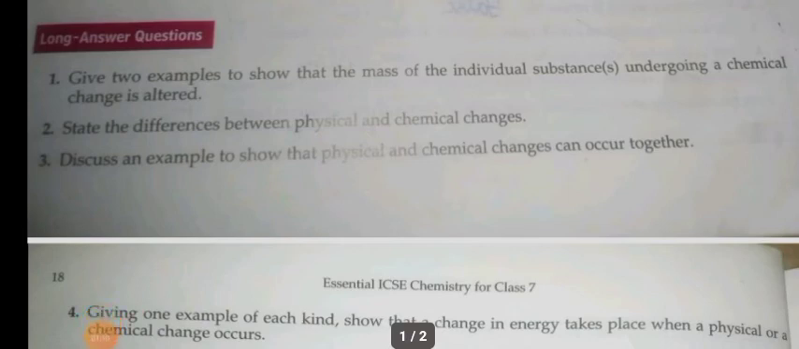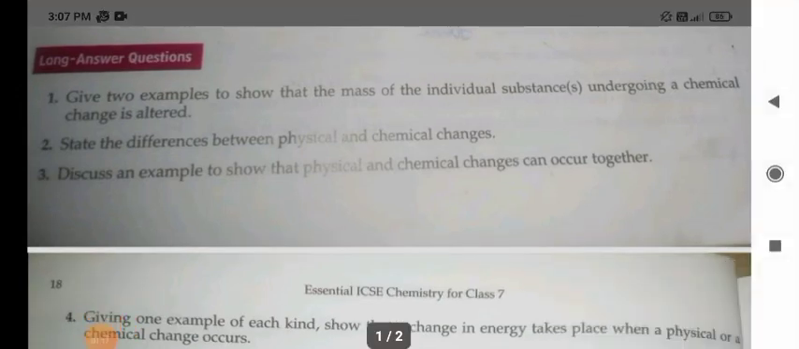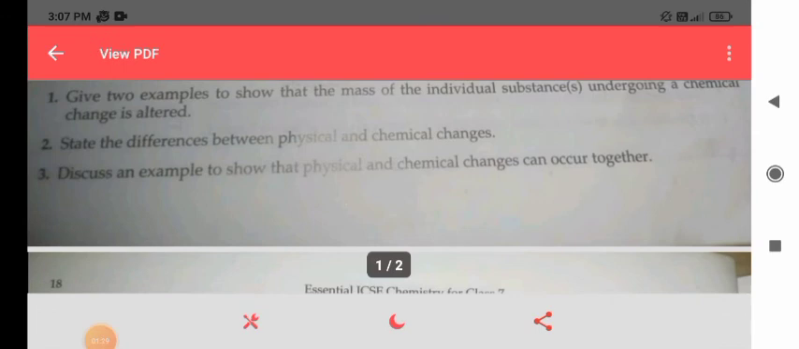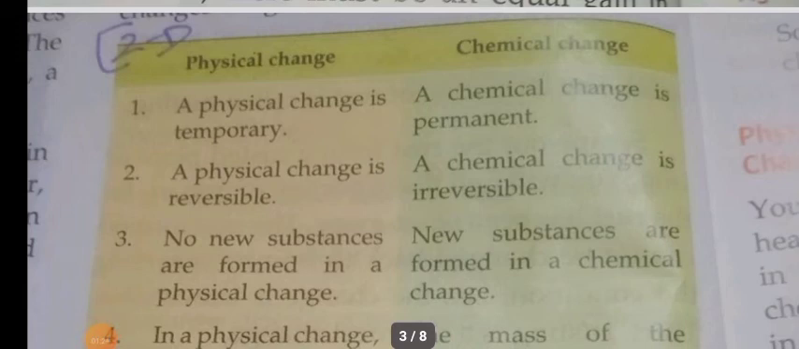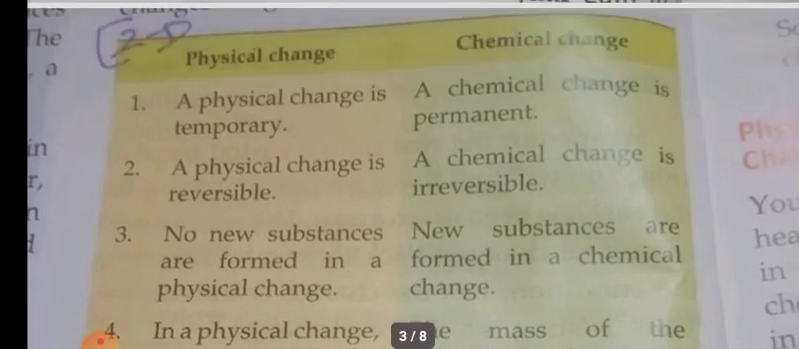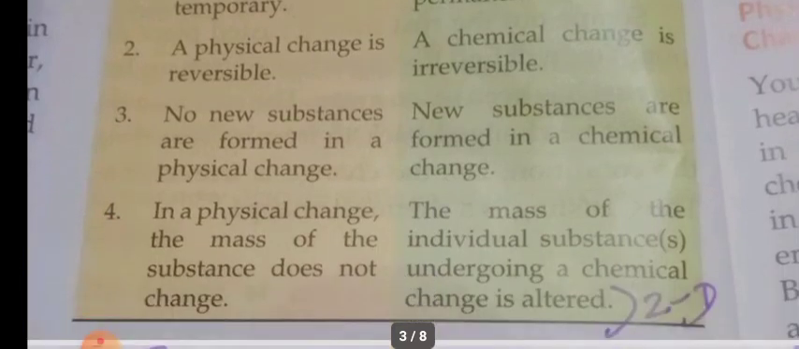So long answers. State the difference between physical and chemical changes. Here, physical change and chemical change. Physical change is a temporary change, whereas chemical change is permanent. Physical change is reversible. A chemical change is irreversible. No new substances are formed in a physical change. New substances are formed in a chemical change.